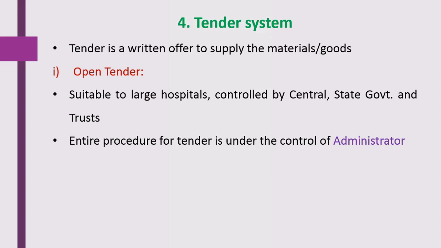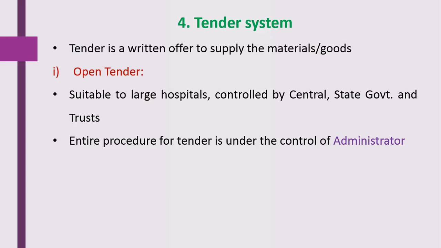On that published advertisement, the hospital will receive good quality products supplied by the selected vendor. This tender system is categorized into 4 types of tenders. First, open tender. Next, limited tender. Third, single tender, and fourth, global tender.